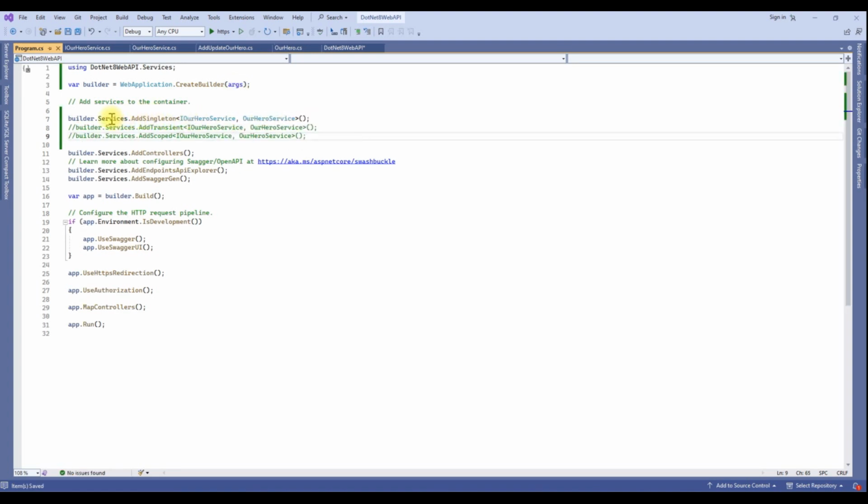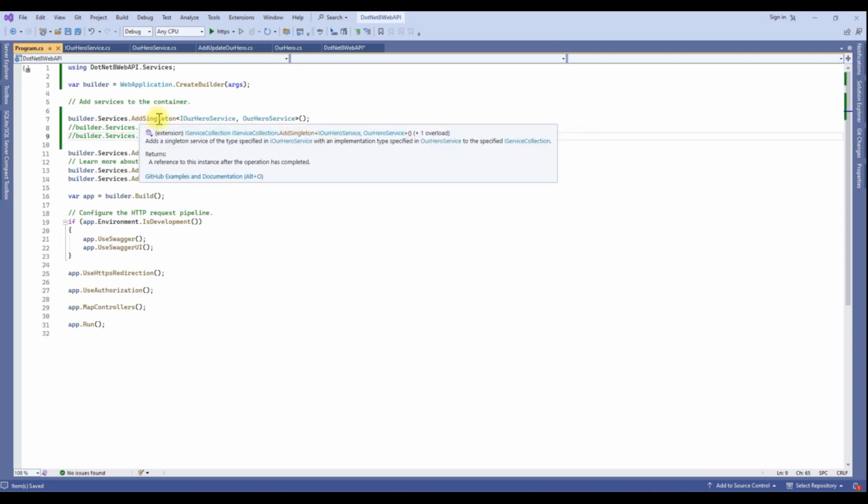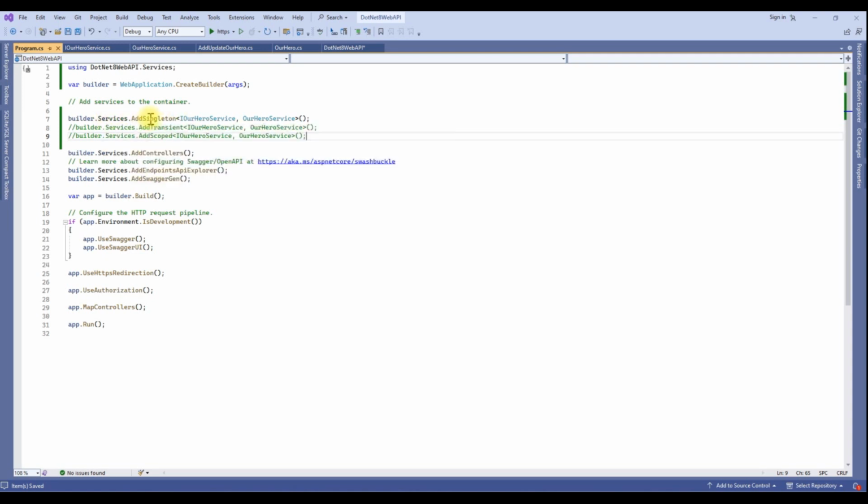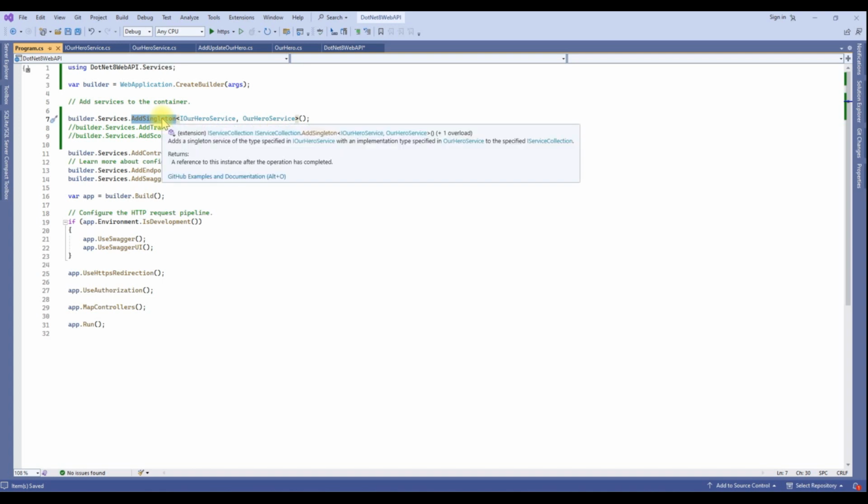So in .NET Core, we have three methods to register our service. Register your service as a singleton, transient or scoped. With singleton, you always have one object in memory. I am registering as a singleton because we have an in-memory object on the service side. If we create an object again and again, in this case we lose our old data. That's why I am registering this service as a singleton.